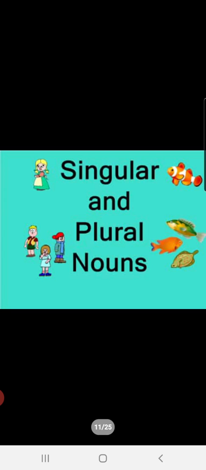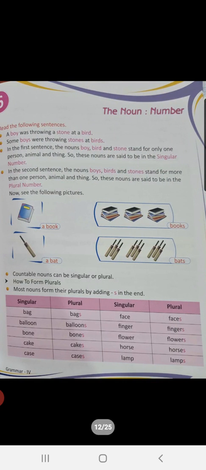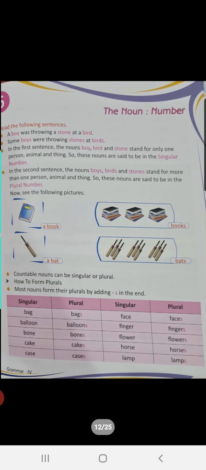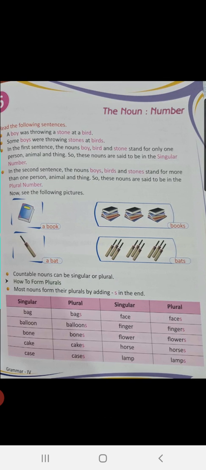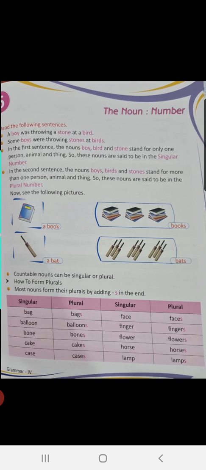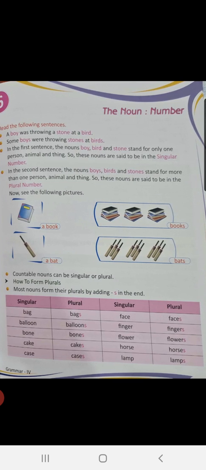Okay, children, we will be discussing the book exercises if we have not discussed before. Now we are going to see singular and plural nouns. Children, you all know singular nouns. Countable nouns can be singular or plural. Singular means one and plural means many. A boy was throwing a stone at a bird. Some boys were throwing stones at birds.